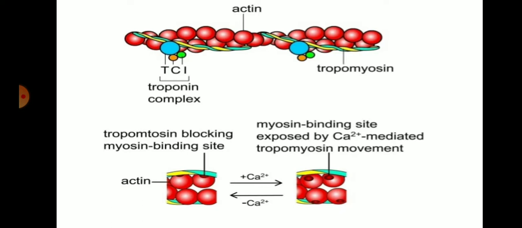So this is the actin filament and this is the tropomyosin. This tropomyosin covers or blocks the myosin binding site of the actin, so the myosin head cannot bind to the actin filament covered by the tropomyosin. And whenever calcium binds to the troponin, the tropomyosin is released from the actin filament. So the myosin binding site is exposed by calcium-mediated tropomyosin movement.